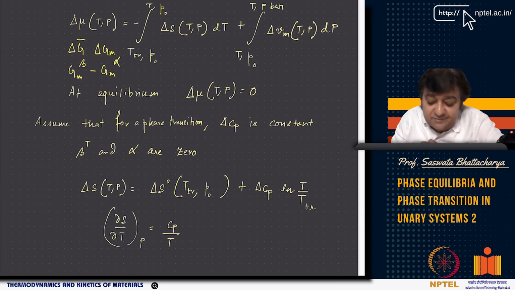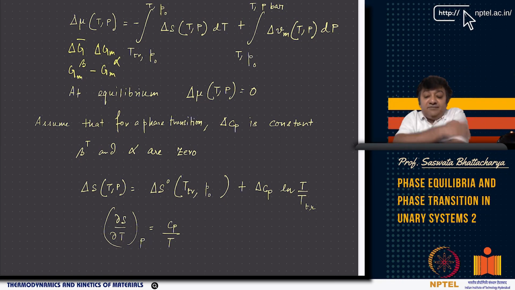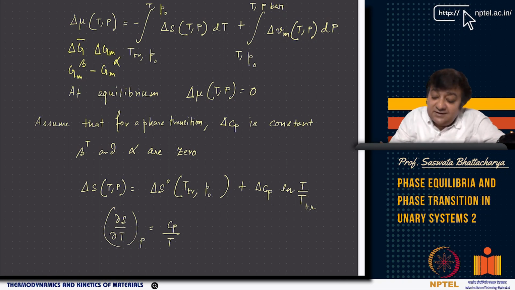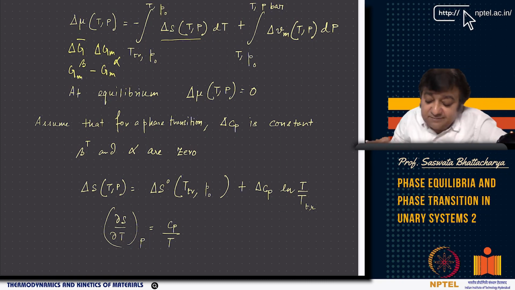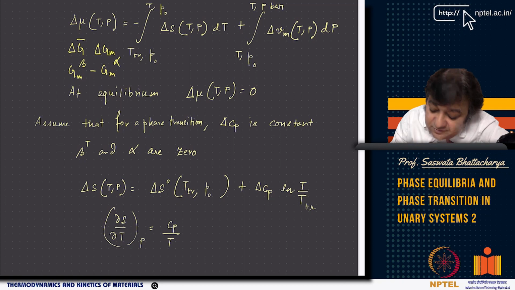So this delta mu is basically the difference in chemical potential between the beta phase and the alpha phase, or the difference in molar free energy between the beta phase and alpha phase, which is related to the difference in entropy at the temperature of interest and pressure of interest. And the only thing, when we do the integration, please note that you have to take not only the transition temperature, this is something you sometimes miss, you have to take the transition temperature as well as the pressure, right?